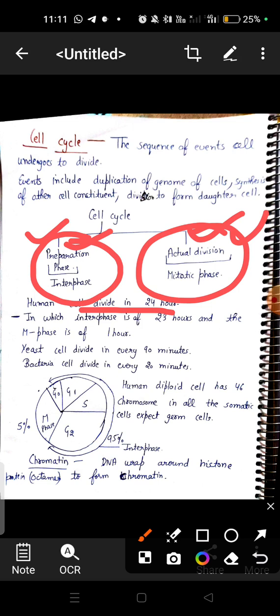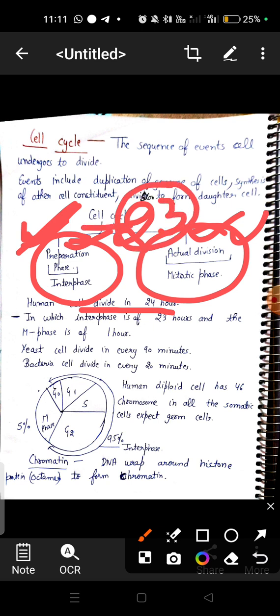The cell will prepare itself, and the cell takes time for the preparation and takes less time for the actual division. So in the case of the human cell, the cycle is of 24 hours, from which 23 hours are taken by the interphase and 1 hour is taken by the M phase.